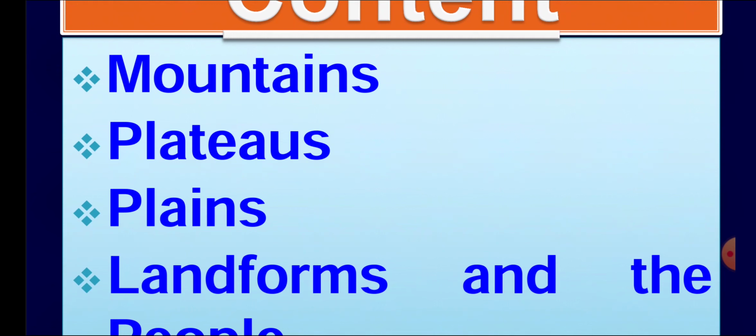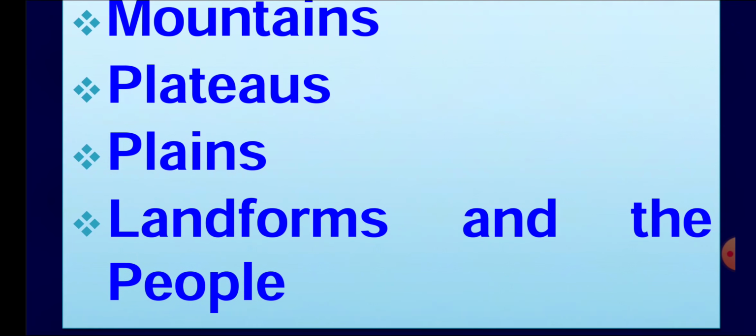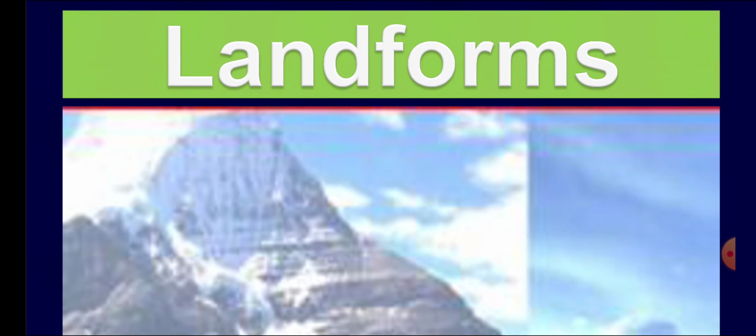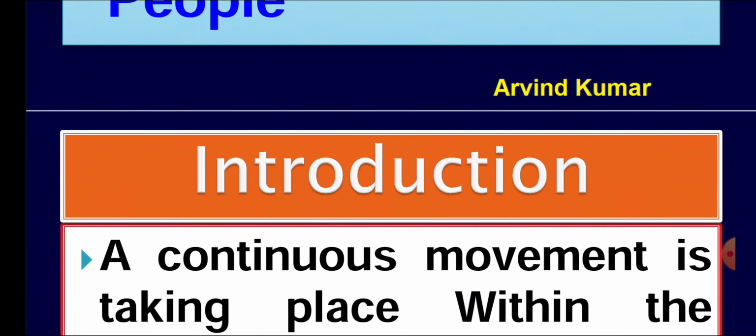The major landforms which are on the earth's surface like plateaus, mountains, plains, then landforms and the people. These are the contents of this chapter. Here you can see these are the landforms where you can see the mountains and rivers and plains and plateaus. So I will explain these movements step by step.